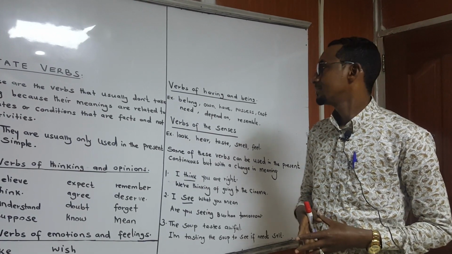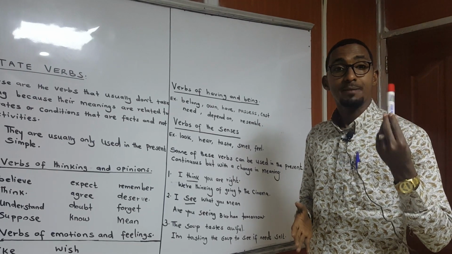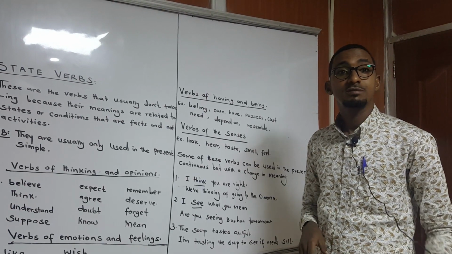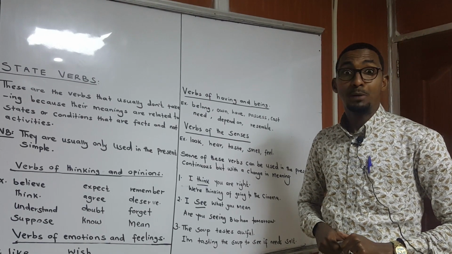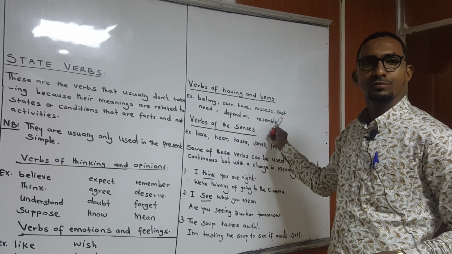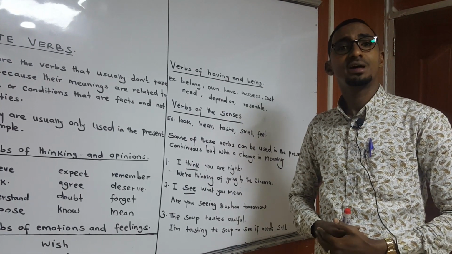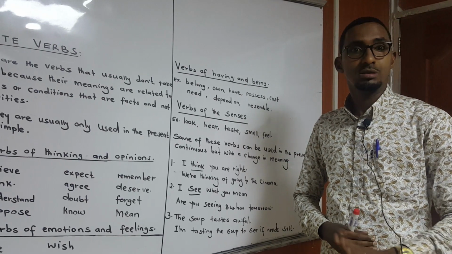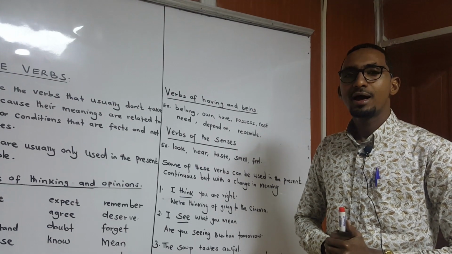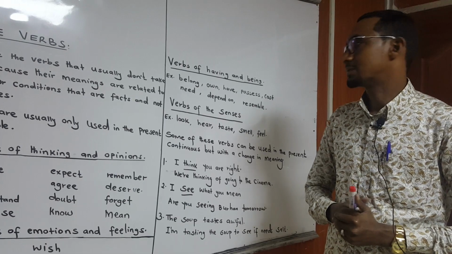To resemble means to look alike. For example, you can say, this marker pen belongs to me. This phone belongs to me. Not belonging to me. That is not right. Like this one, cost. How much does it cost? Costing money, it's not right. And then, do you need some water? So they are not usually used in the continuous form.